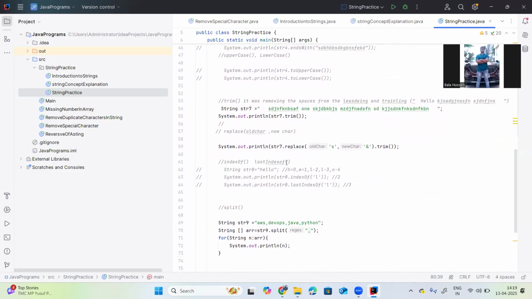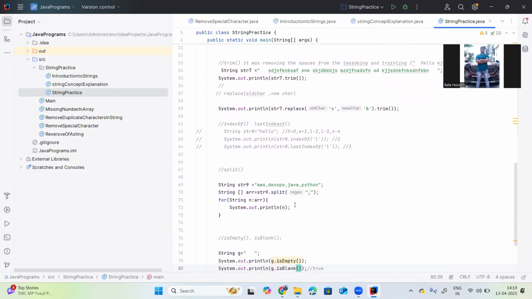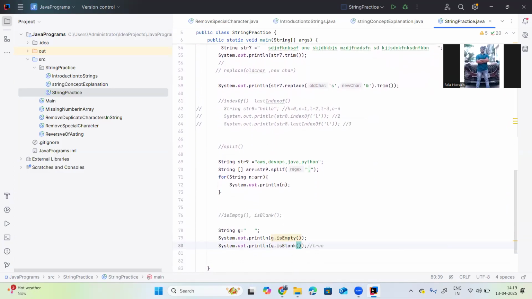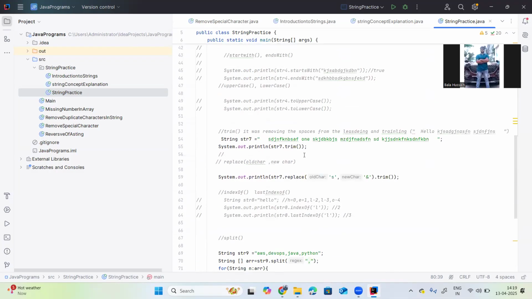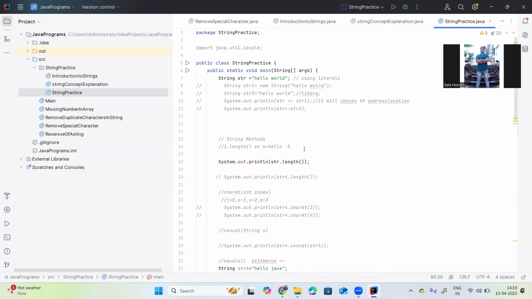Next, split method. We are splitting the words by using commas or whatever you want. Okay, isEmpty and isBlank. So these are all the string methods, so you can explore them. So this is the string concept I want to explain. Everyone can practice it and do it.